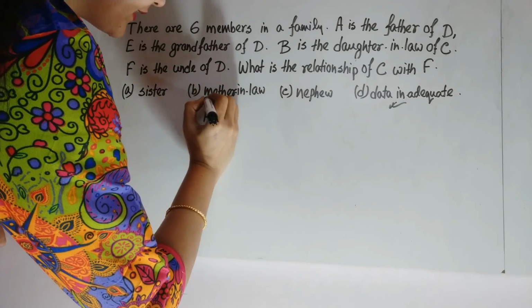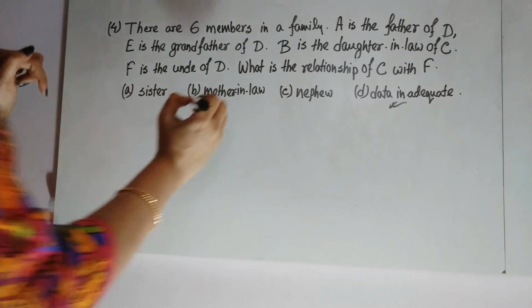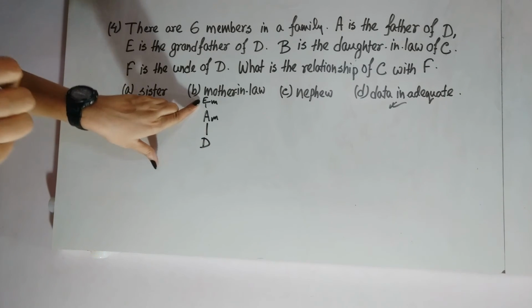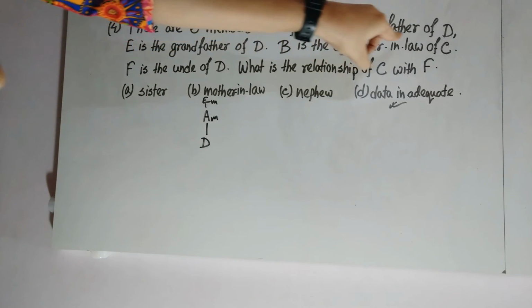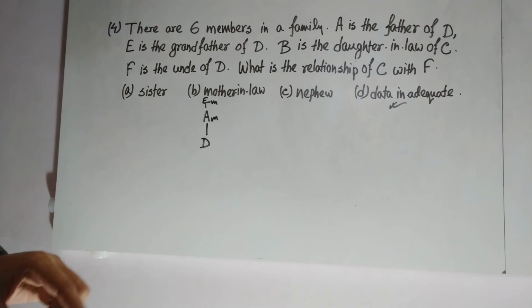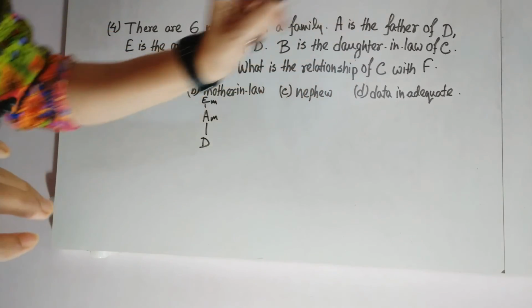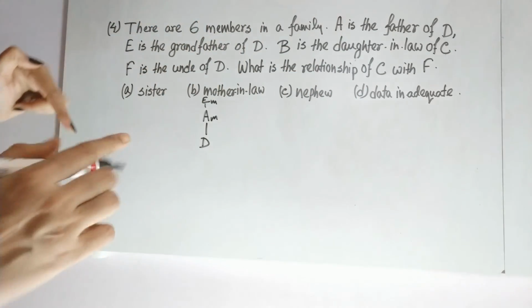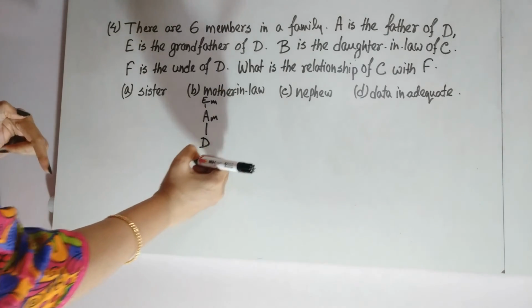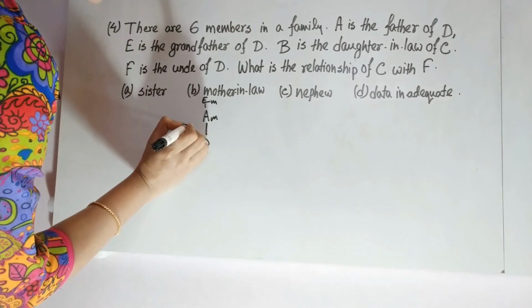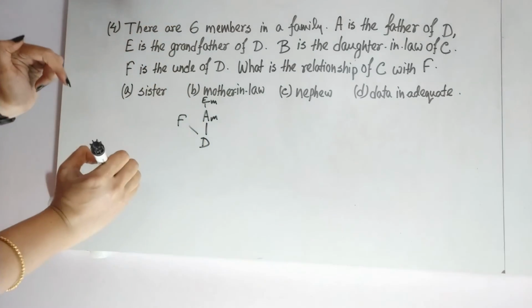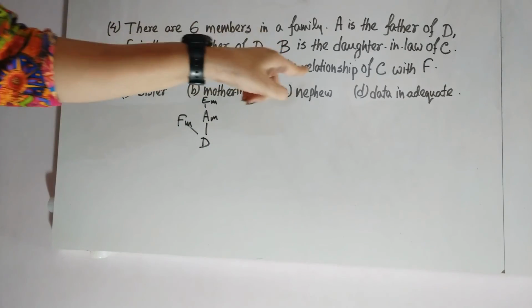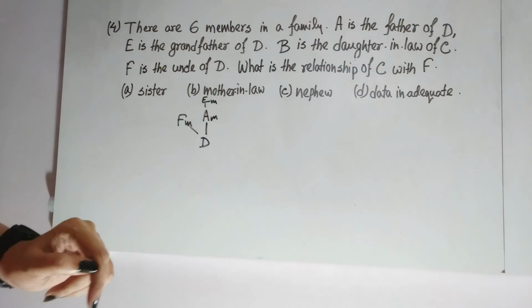Okay, so here E belongs to the previous generation of A, and he is also a male person, as E is the grandfather of D. Okay. B is the daughter-in-law of C. So from here, we cannot conclude anything right now. Later we can check. F is the uncle of D. Okay. So F is the uncle of D means F belongs to the previous generation of D and he is also a male person. Therefore, what is the relationship of C with F?